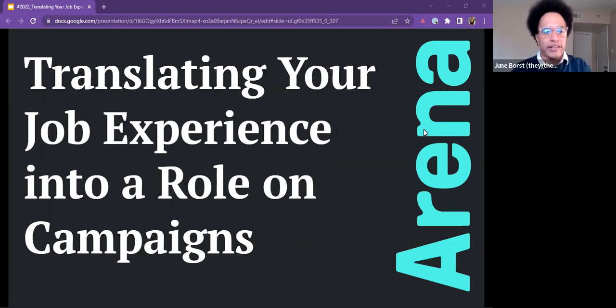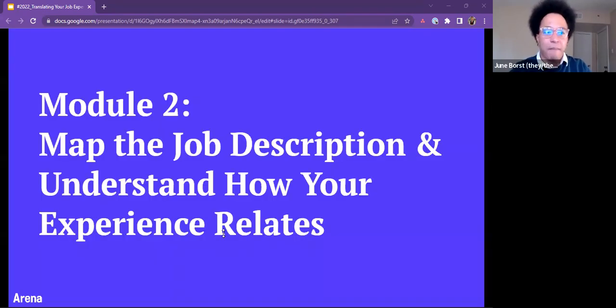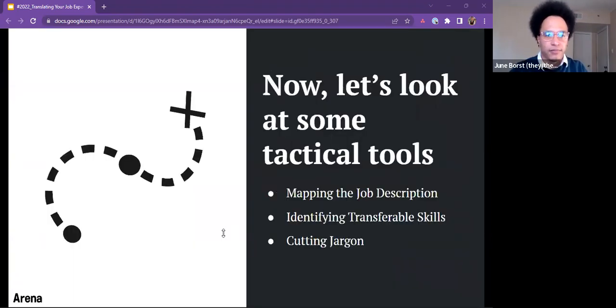We're going to head into Module 2, mapping the job description and understanding how your experience relates. First, we're going to start off taking a look at some tactical tools. These three can help us translate our job experience. We've got three tools: mapping the job description, identifying transferable skills, and cutting out jargon.